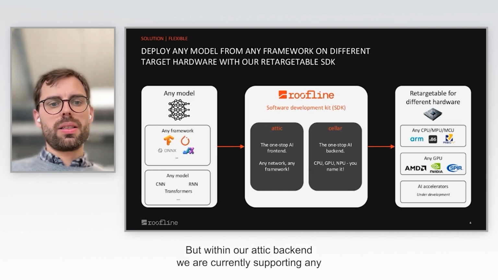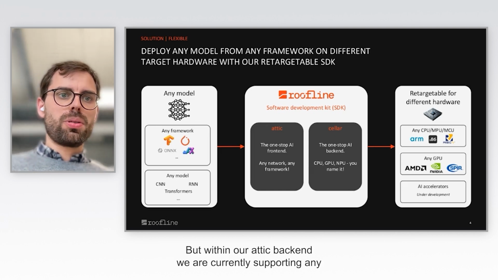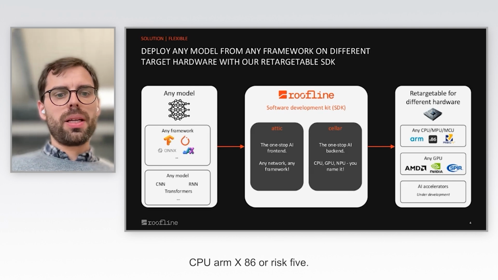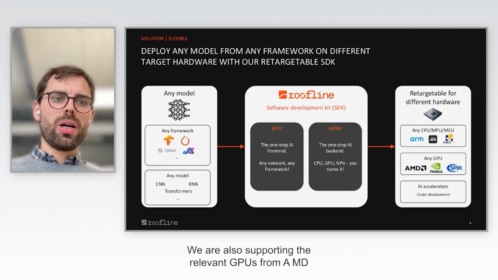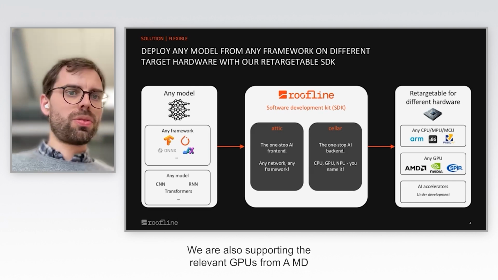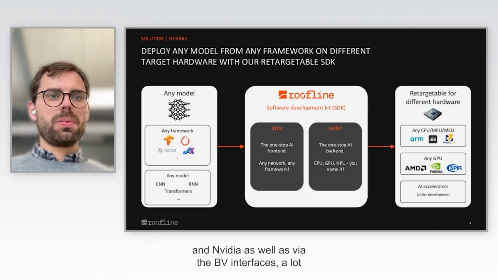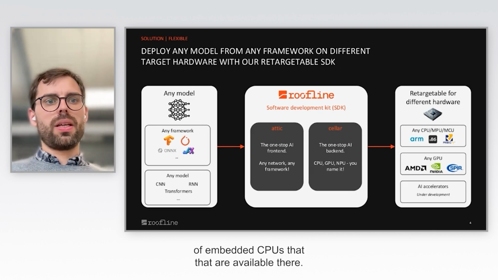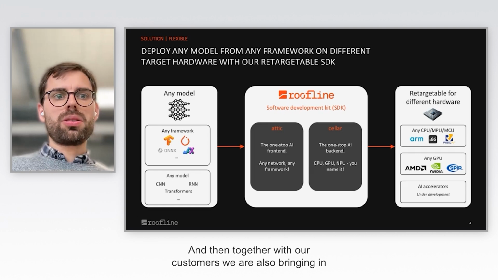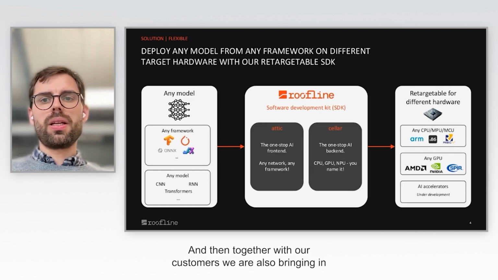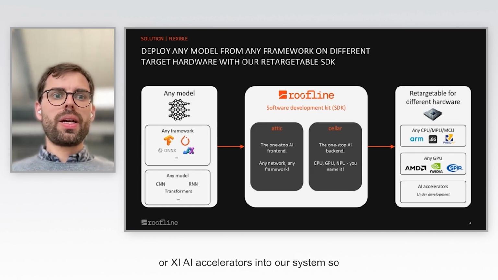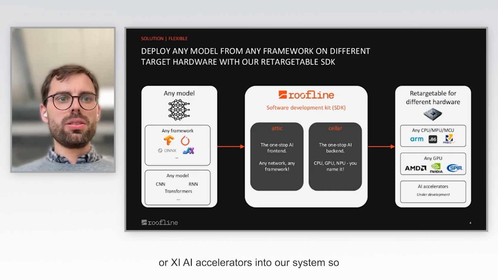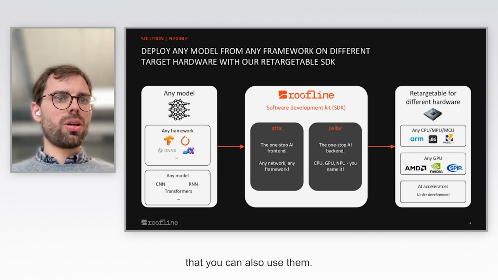Within our ATIC backend, we are currently supporting any CPU, ARM, x86 or RISC-V. We are also supporting the relevant GPUs from AMD and NVIDIA, as well as, via the SPIR-V interfaces, a lot of embedded CPUs that are available there. And then together with our customers, we're also bringing dedicated NPUs or AI accelerators into our system so that you can also use them.